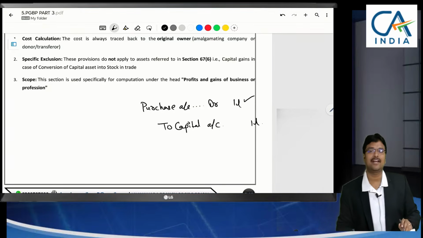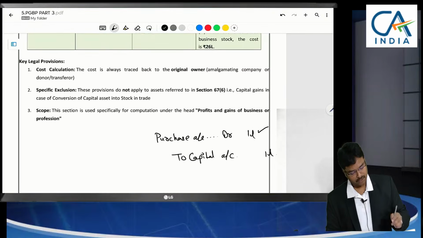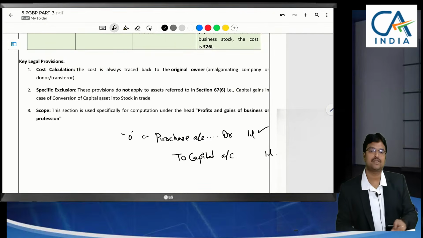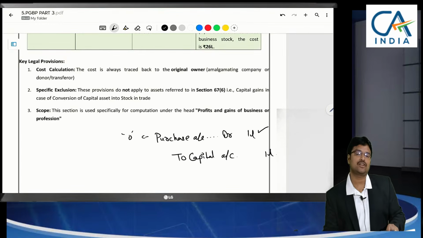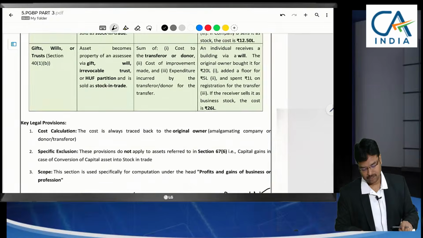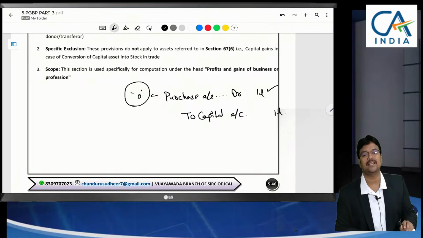Further, the journal entry to be passed here is purchase account debtor to capital account. You cannot say that since it was a gift, the value is 0. No. Even the capital gain provisions specify the same: cost to the previous owner should be regarded as cost to the current owner. We might think that since it was gifted, the cost will be 0 to the recipient. That's why this section is clarifying.